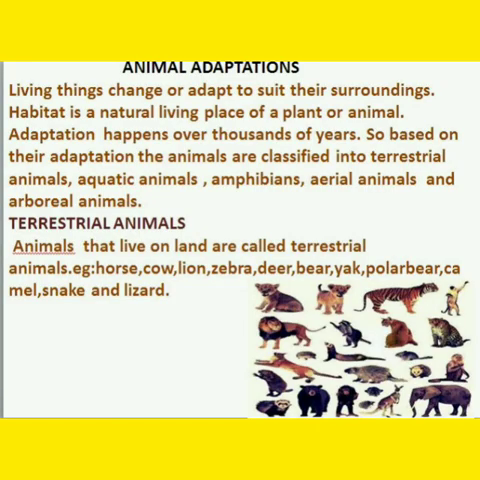Next, animal adaptations. Living things change or adapt to suit their surroundings. Habitat is the natural living place of a plant or an animal. Adaptation happens over thousands of years. Based on their adaptation, the animals are classified into terrestrial animals, aquatic animals, amphibians, aerial animals, and arboreal animals.